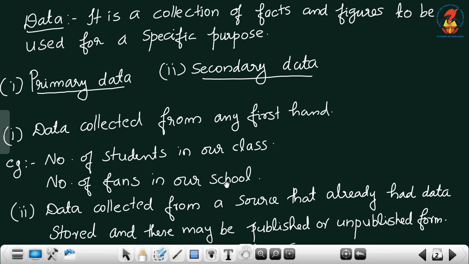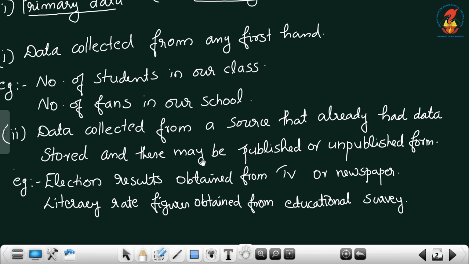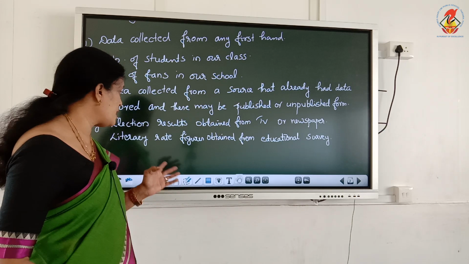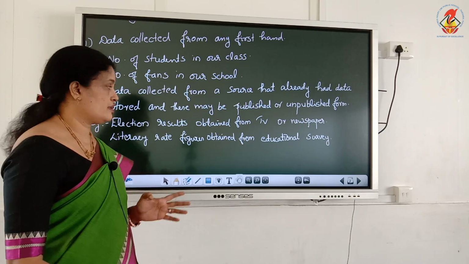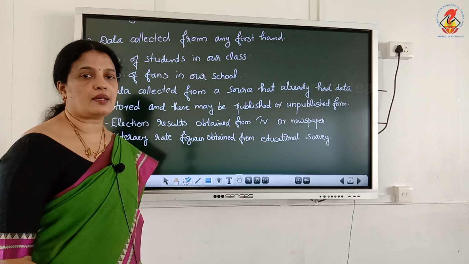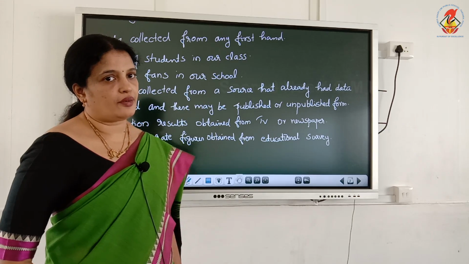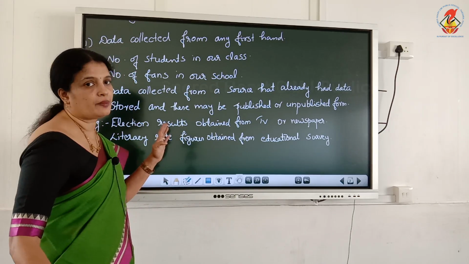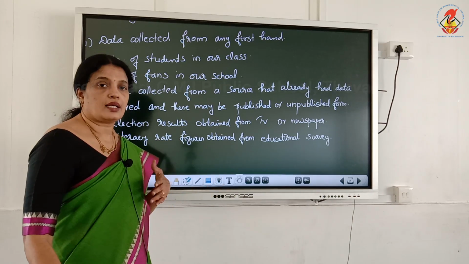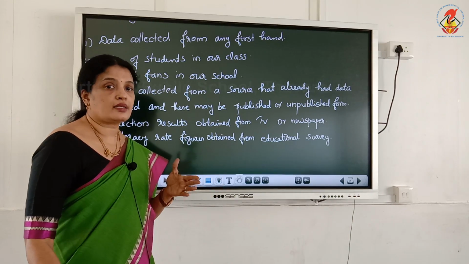form. For example, election results obtained from TV or newspaper. Another example, literacy rate obtained from an educational survey. These are examples of secondary data. First, primary data: number of students in our class, number of fans in our class, we can collect directly.